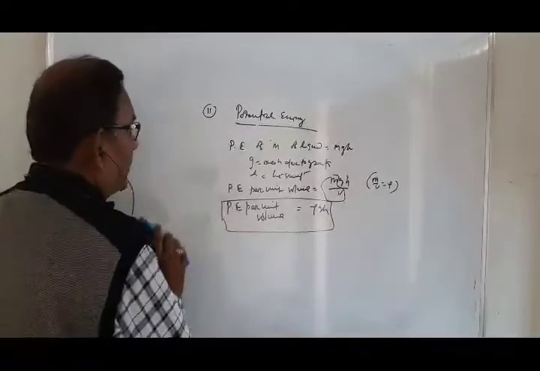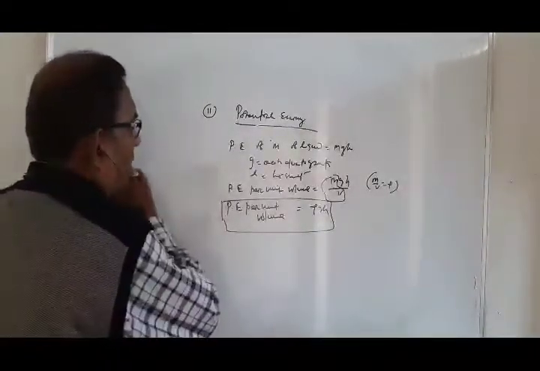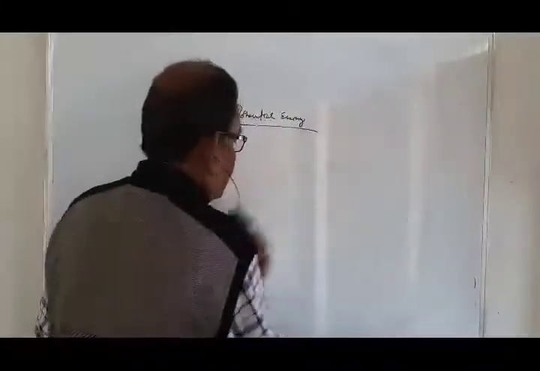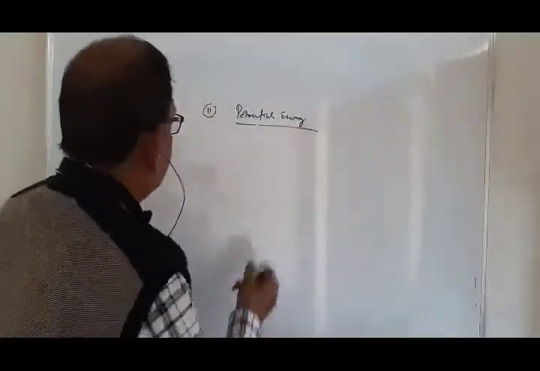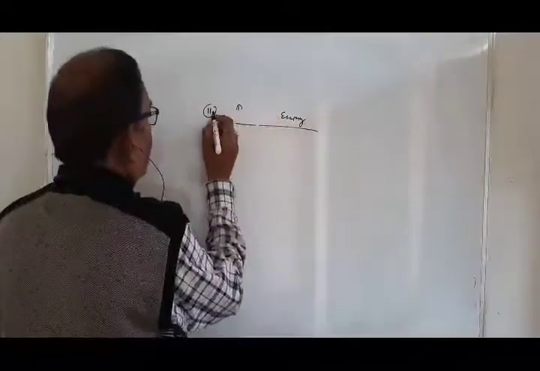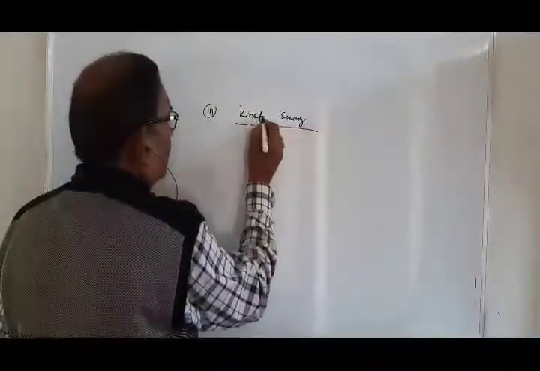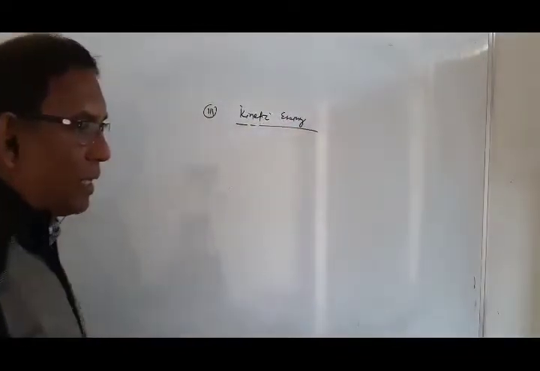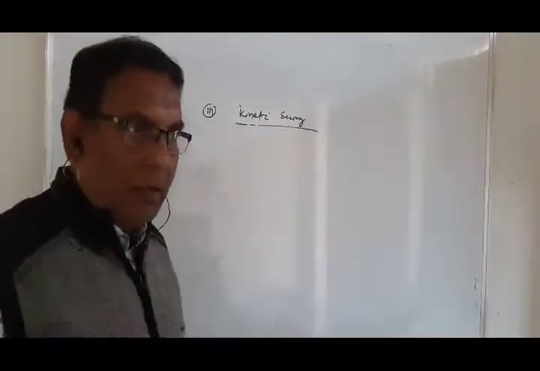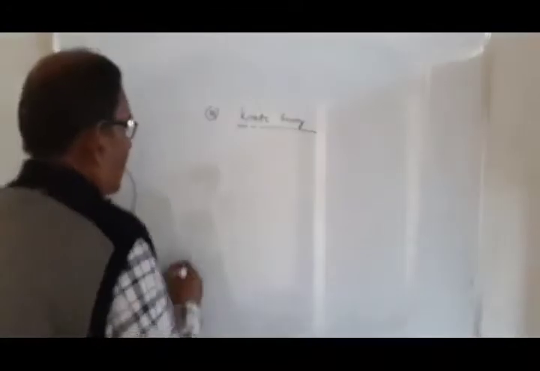Now the third type of energy is kinetic energy. Okay, all of you know that the energy possessed by the flow of liquid is called kinetic energy.